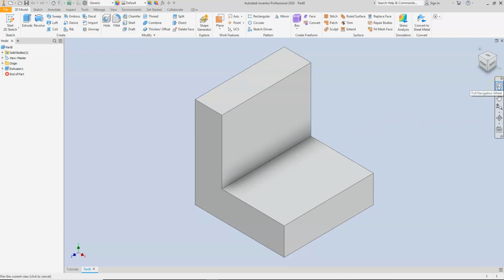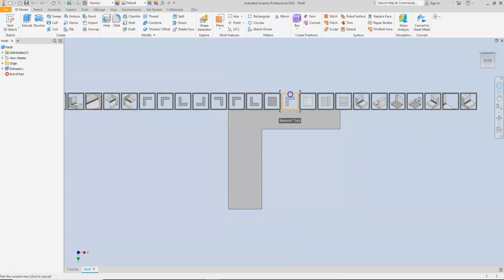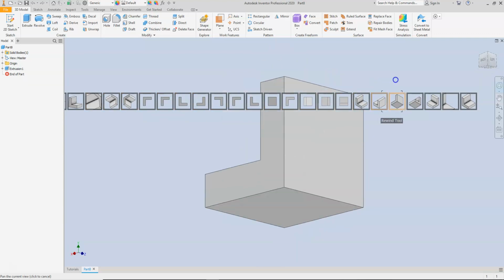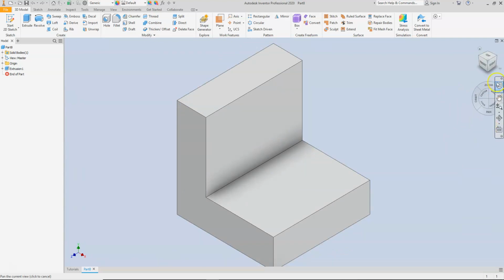There is a navigation wheel. If you pull the navigation wheel out, it just happens to be one thing I don't use as much. But one of the things in here that is neat, if you were looking at something and you want to go back, like I had this at a particular view, you can click on the rewind button and you can go back through each one of those views. So if you had worked up a particular view, that rewind button remembers each one of those views. I think that one's pretty neat, something I probably don't use very often.